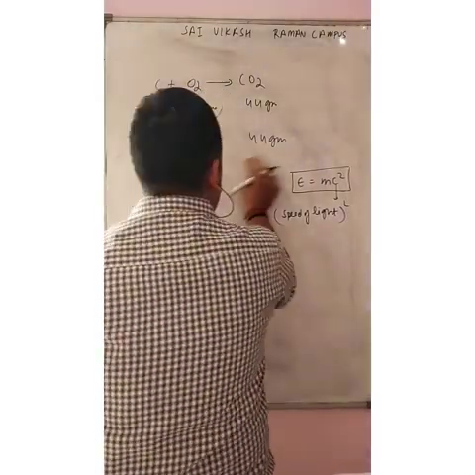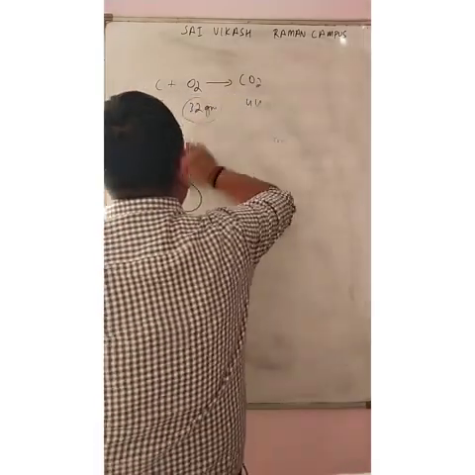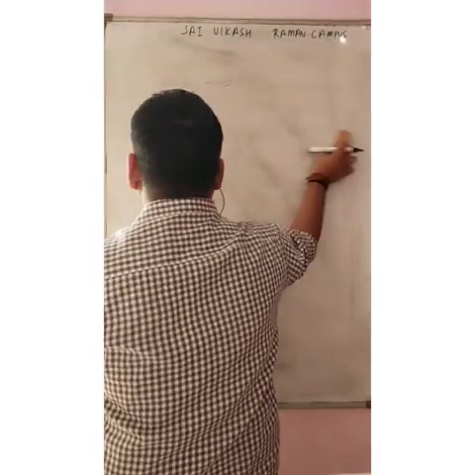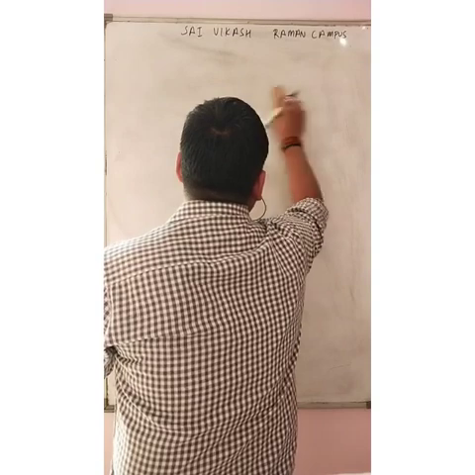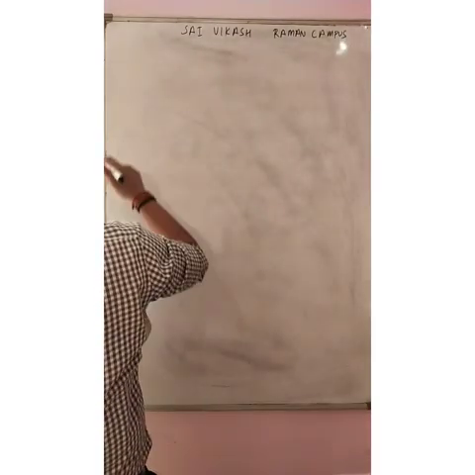Let us take a question. We can easily understand this topic by a question.